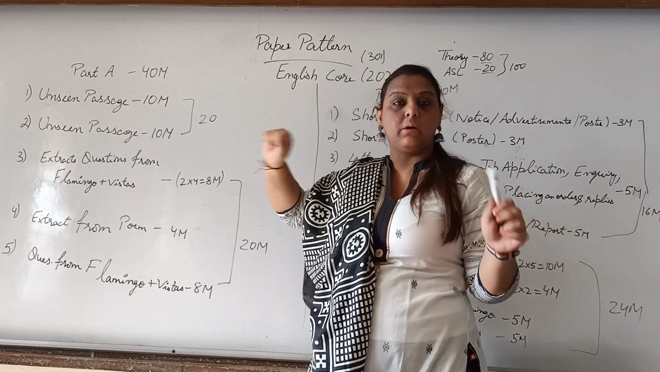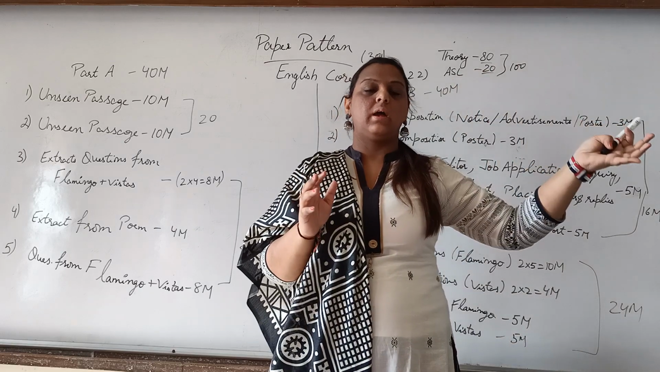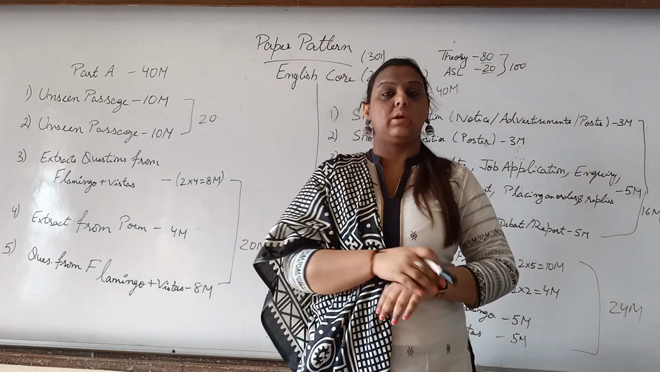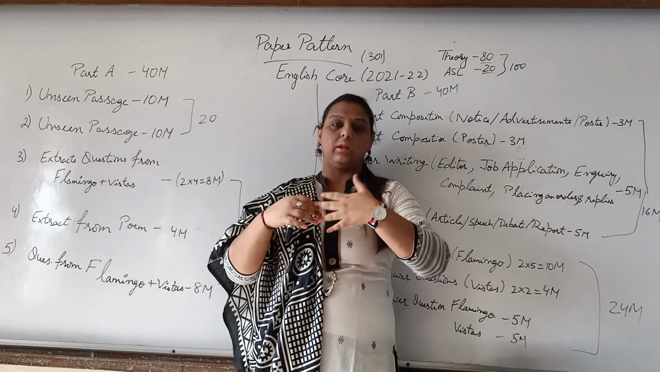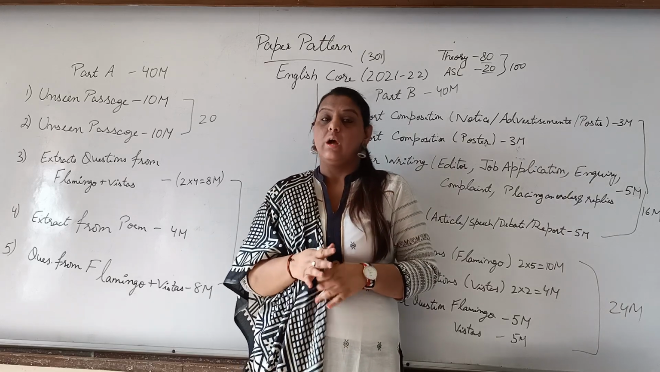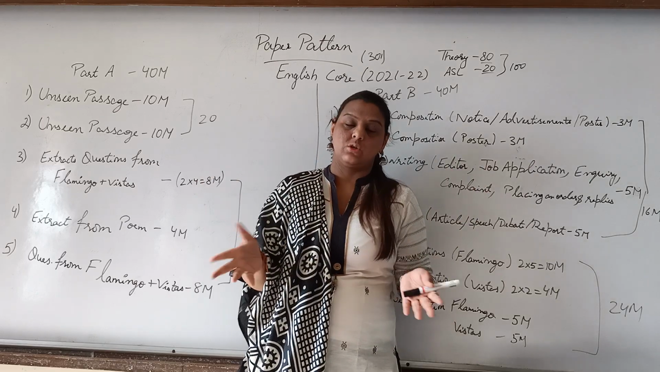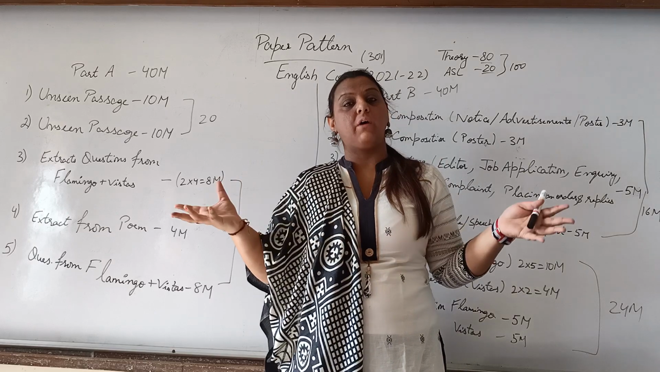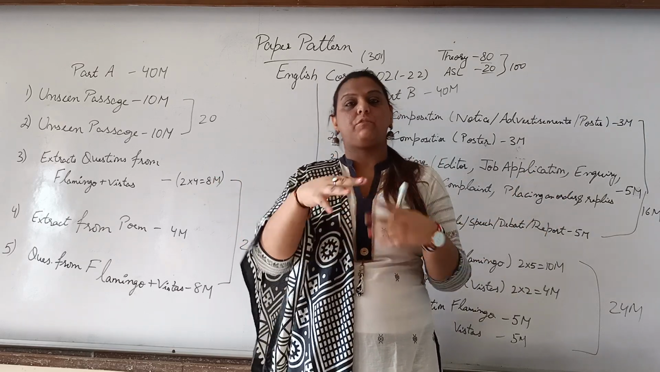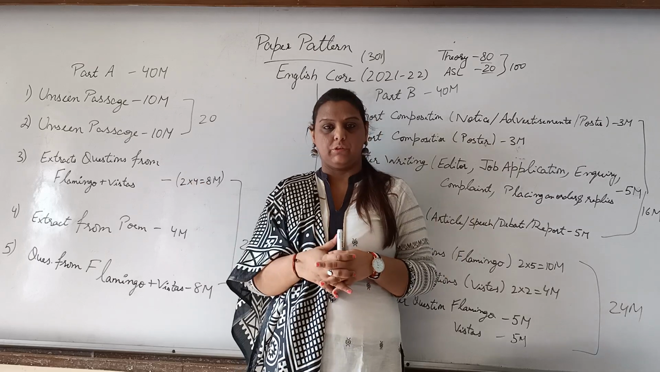In this paper, we are having two parts. Earlier, till class 10, the papers were divided section-wise, like Section A reading, then writing, grammar and literature. Now the paper has been divided part-wise, not section-wise. So there are two parts, and in both parts you have a combination of different sections like reading, writing and literature. There is a mixture of it.